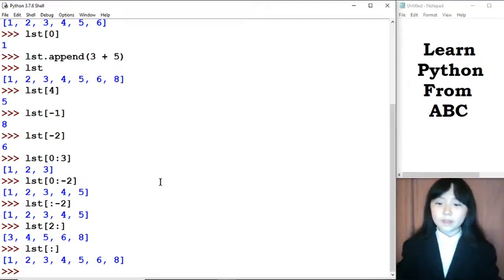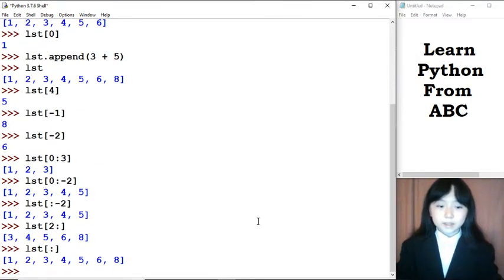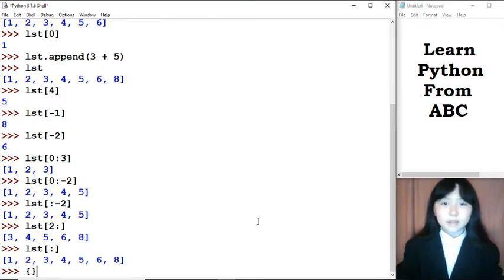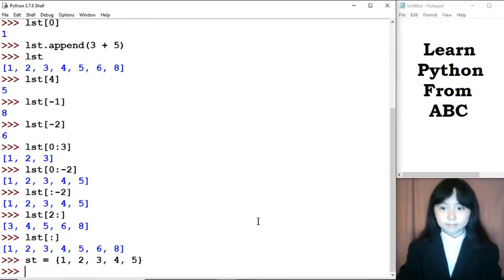In Python, we have this similar thing to lists, and they're called sets. Now the rule of how we create one is like a list, but instead of square brackets, we have curly braces. So let me call this set ST. Now, what are the differences between a list and a set?